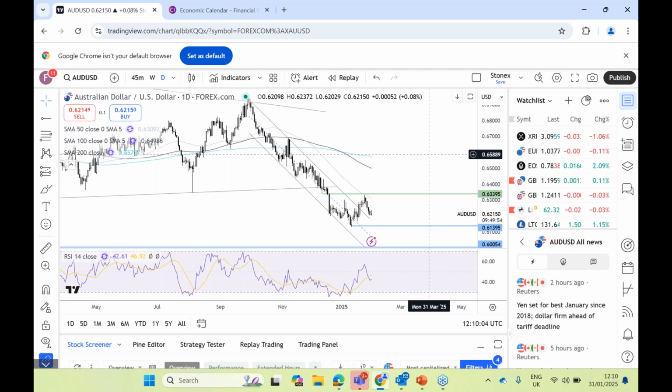So should we get those trade tariffs applied, then we might find that the Aussie dollar comes under pressure. But again, as I've said, the forex market hasn't been showing too much of a reaction to the comments from Trump overnight. So it remains to be seen what will happen there.